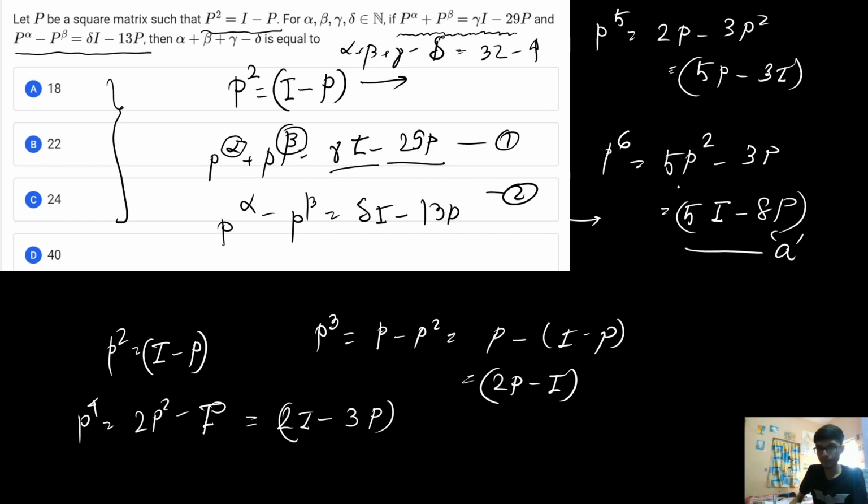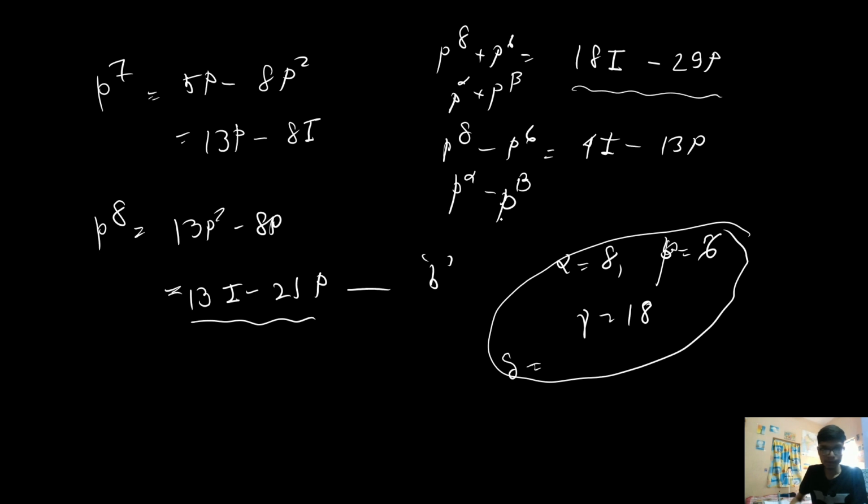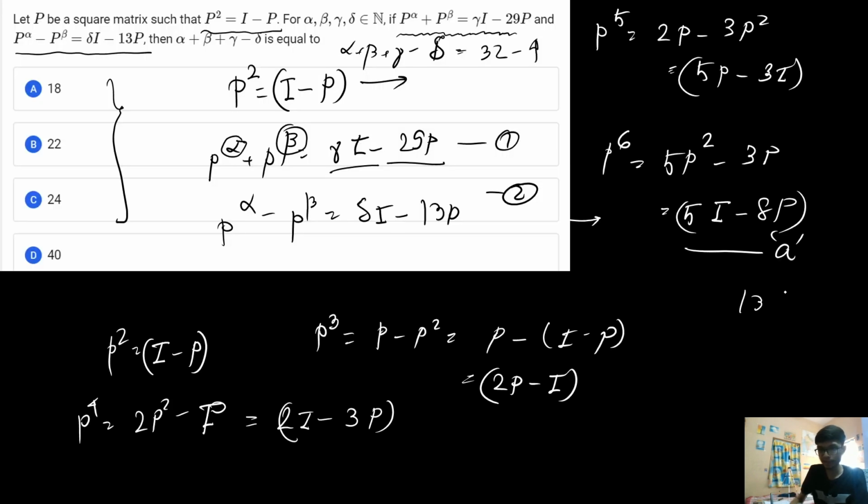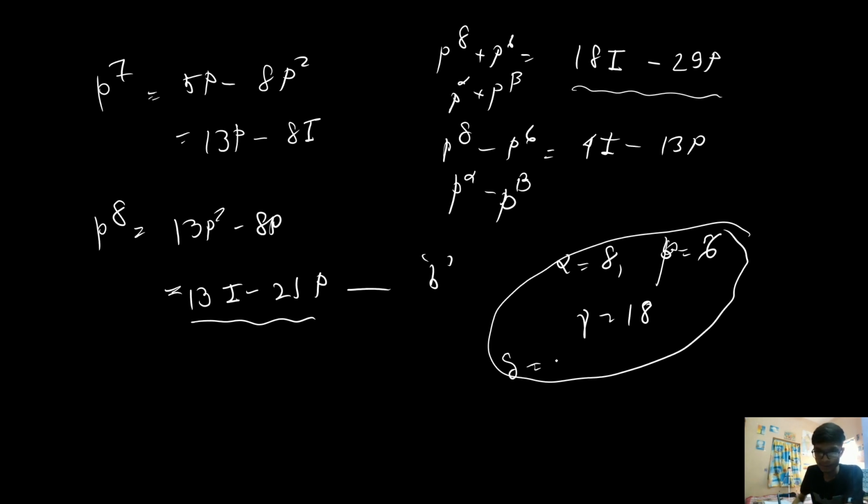And let me check again. This is actually 5, right? So this result is 13. 13 minus 5, how much is it? It is 8. Okay, this is 8. What am I doing? Sorry for the mistake.